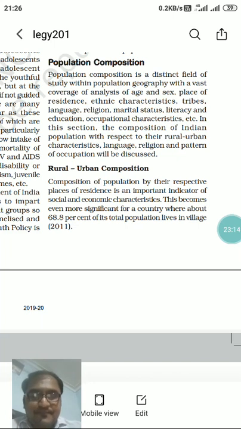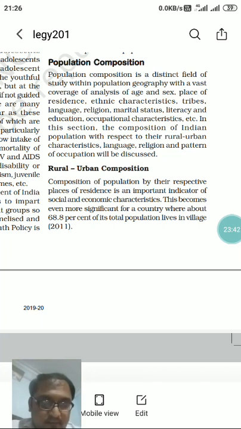That's why it is an important indicator, especially in a country like India. If you are staying in an urban area, that means you are enjoying these things. If you are staying in a rural area, that means you are a little bit away from the mainstream of society, a little bit backward. So rural-urban composition is mainly dealing with these things.